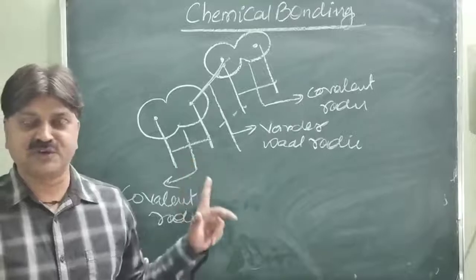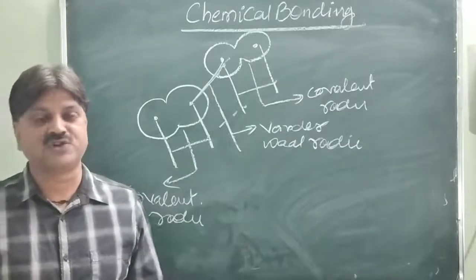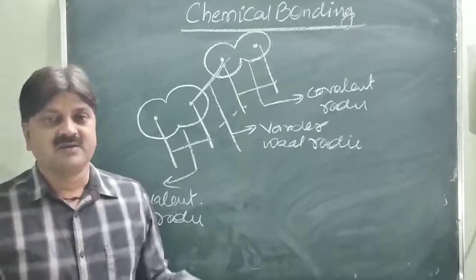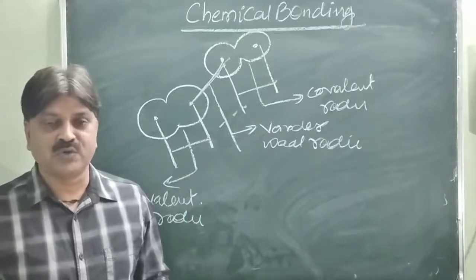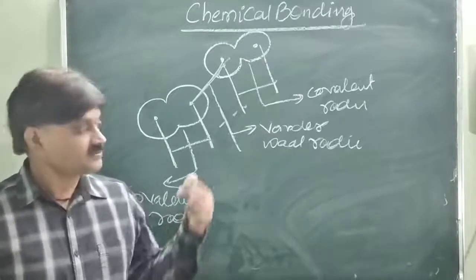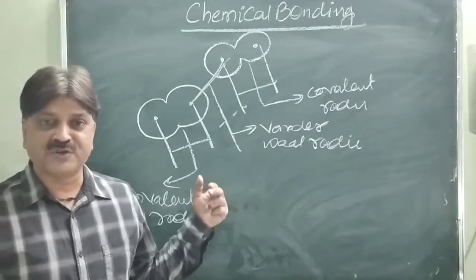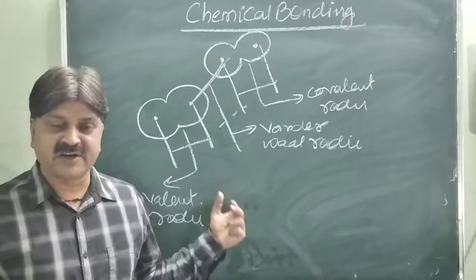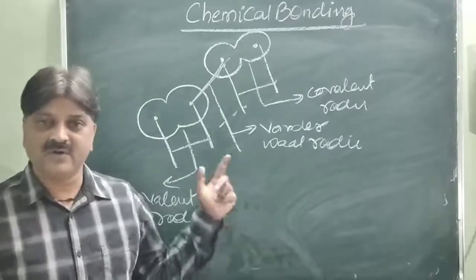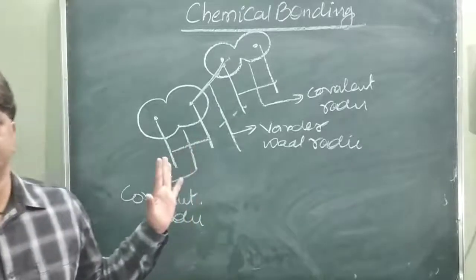The equilibrium distance between the nuclei of two atoms in a molecule is called the bond length. One half the distance between the two atoms in a molecule is called the covalent radii, and one half the distance between the two adjacent atoms of neighboring molecules is called the van der Waals radii. Next one, this is the bond angle.